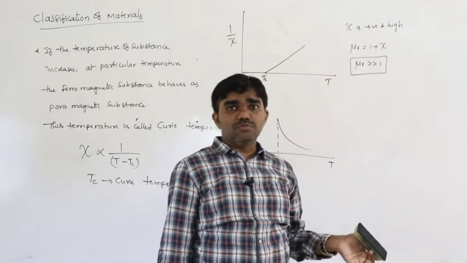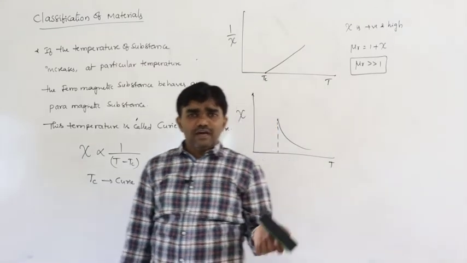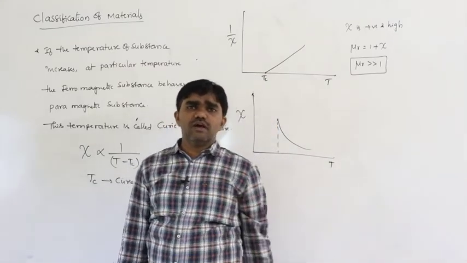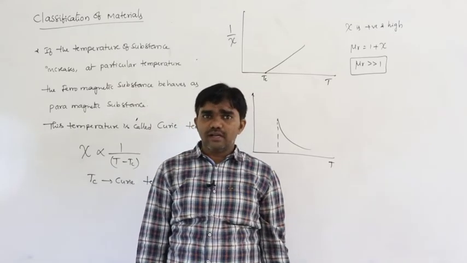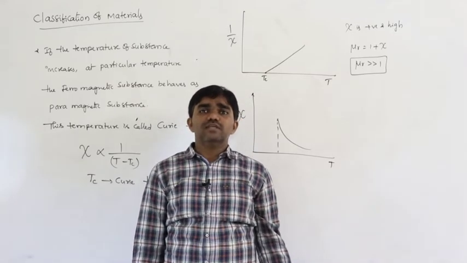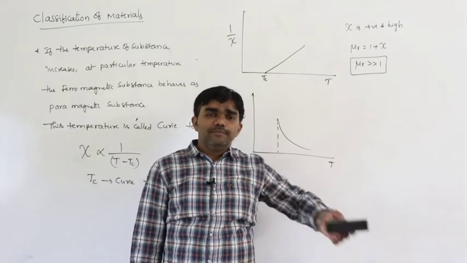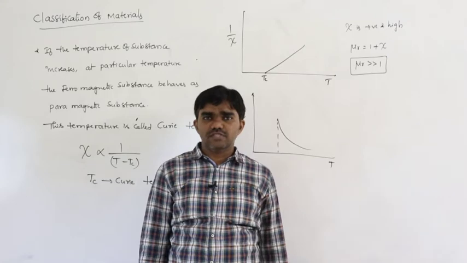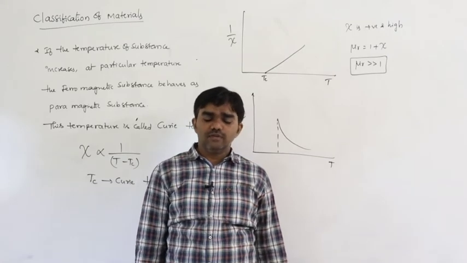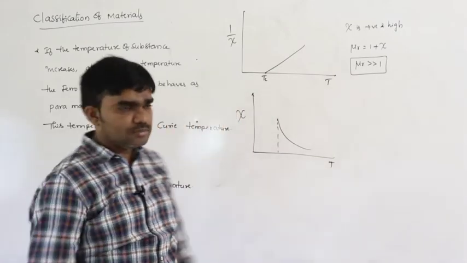For diamagnetic substances, what is the value of chi? Negative. What is the value of mu r? Relative permeability less than unity. And in case of paramagnetic substances, what is the value of chi? Positive and small value. Theory bits, theory concepts, this is important.